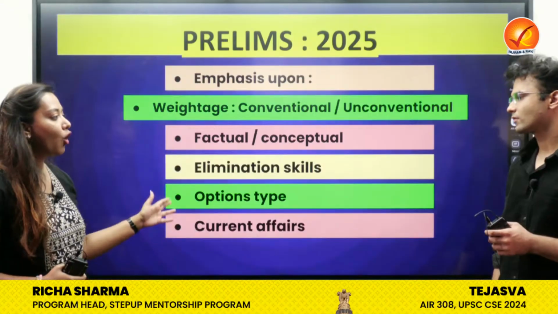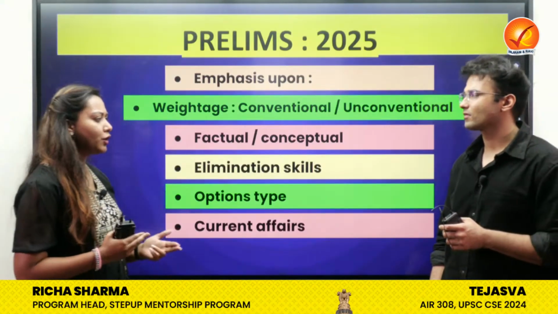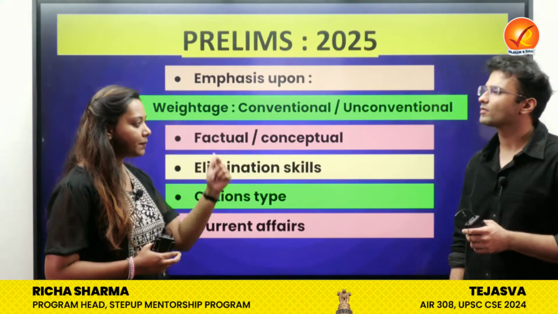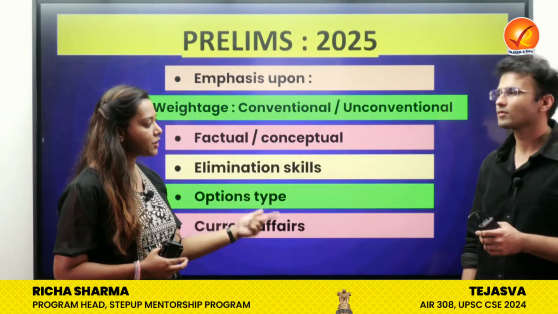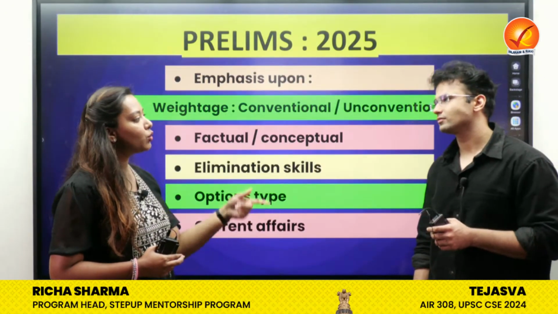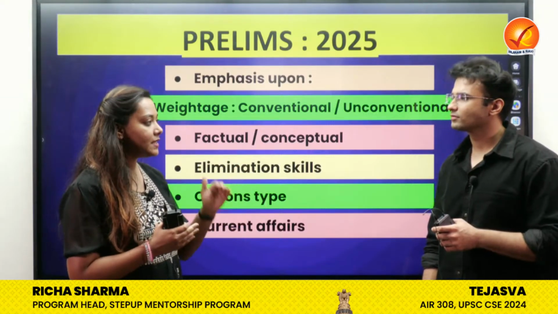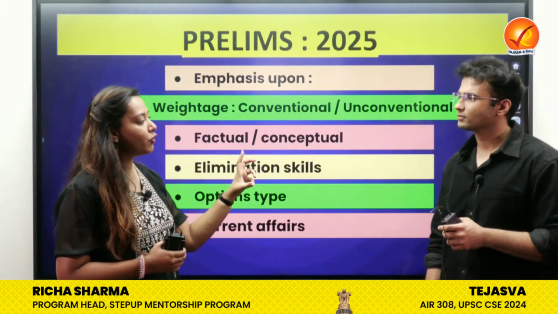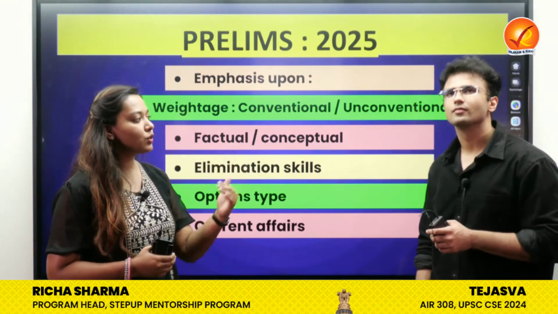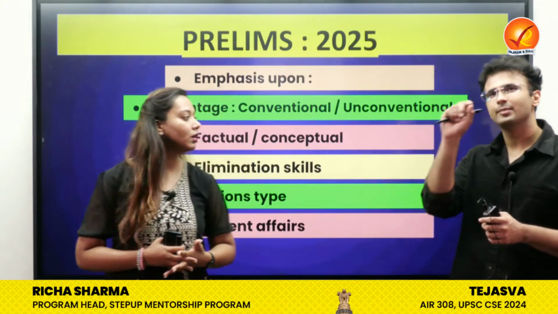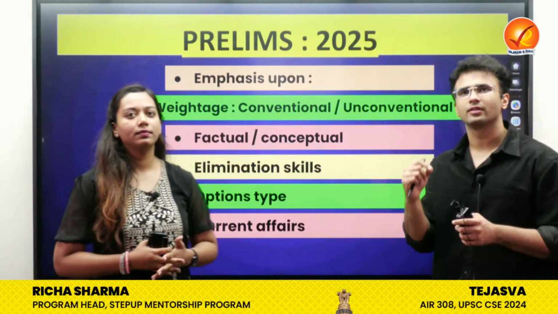And talking about the option types, so I think there was a hybrid of it, because last year there were 3 statement questions, especially in geography, so similar repetition was found. And then there was only 3 types of questions. Alongside, the question paper was made a little bit easier with those kinds of options, where 1, 1, 2, 3 options were asked. Yeah, you can easily eliminate the one and you can get to the correct answer directly.